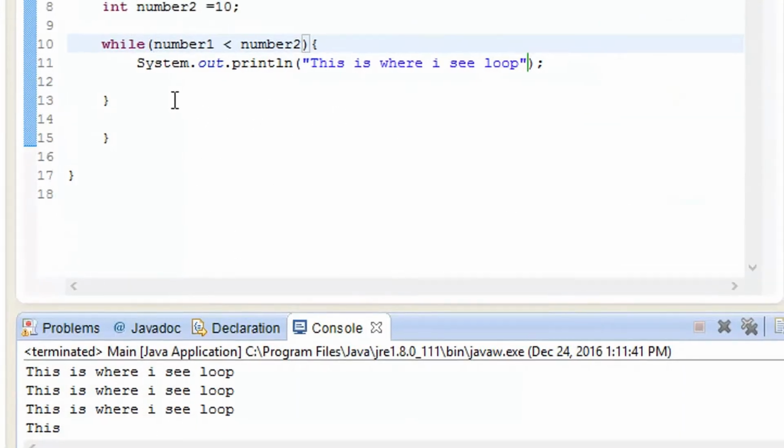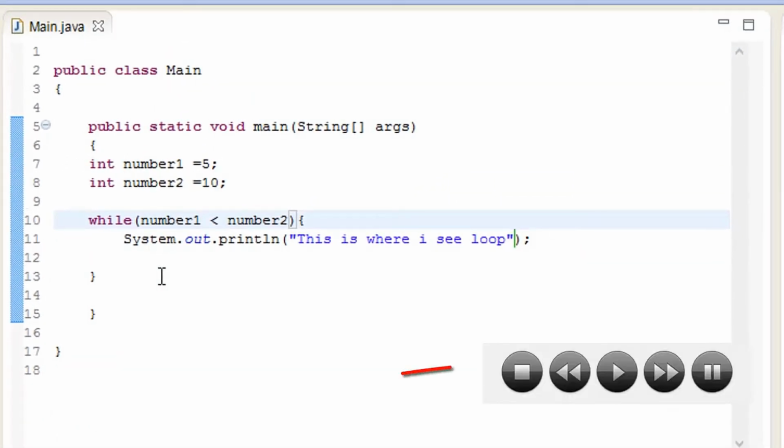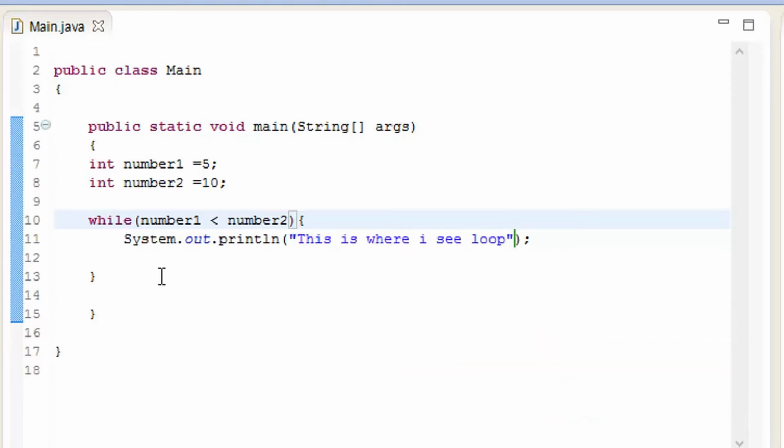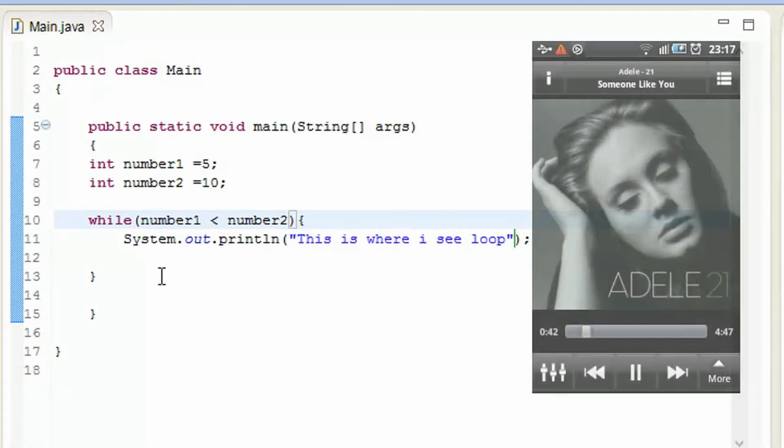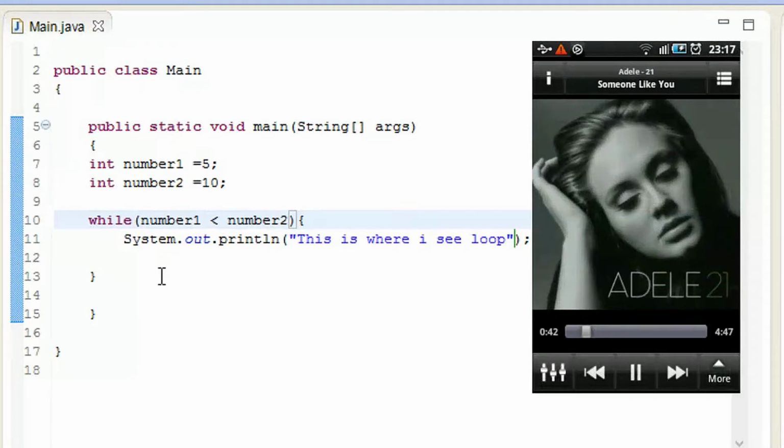It's like when you listen to music and just hit the play button, it is going to play again and again until you run out of battery, and then it is going to stop. But another way to stop it is to open your music player, close your music app, or just hit the pause button, and that's how the music is going to be stopped.